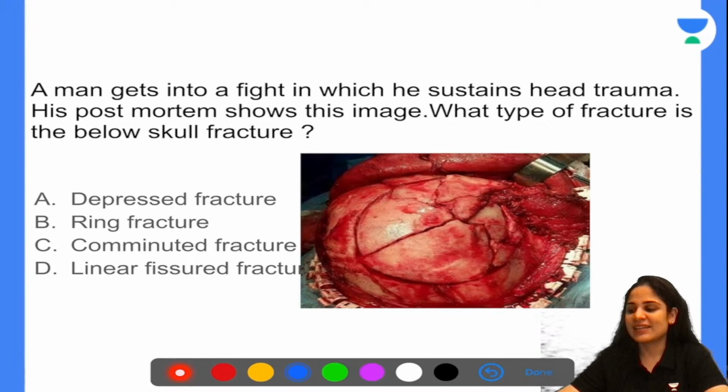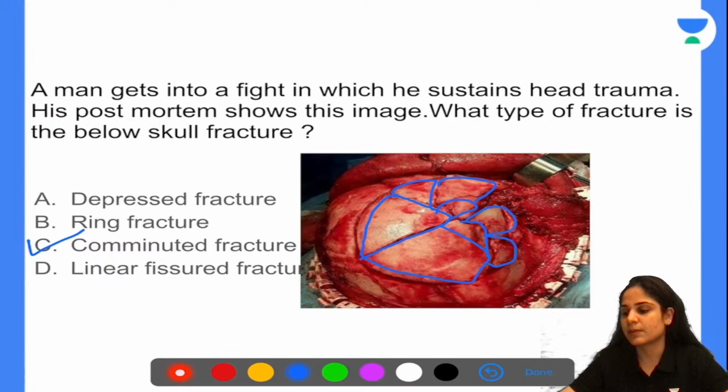Correct. All of you who are answering it correctly, this is a comminuted fracture. In a comminuted fracture of the skull, you get broken pieces of the bone. So the skull bone is broken into many pieces, as you can see. But what is the problem over here? This is an undisplaced comminuted fracture. Remember that. The pieces of the bone are not displaced from each other. That's the important thing that you need to remember.